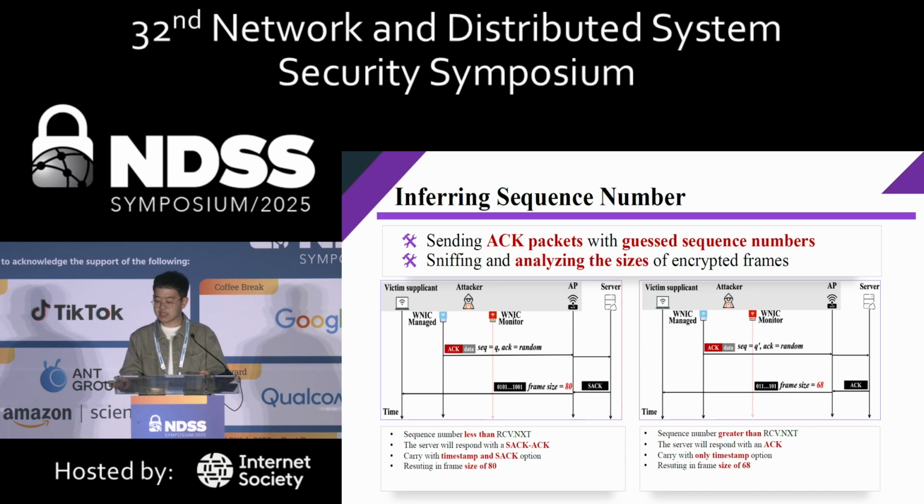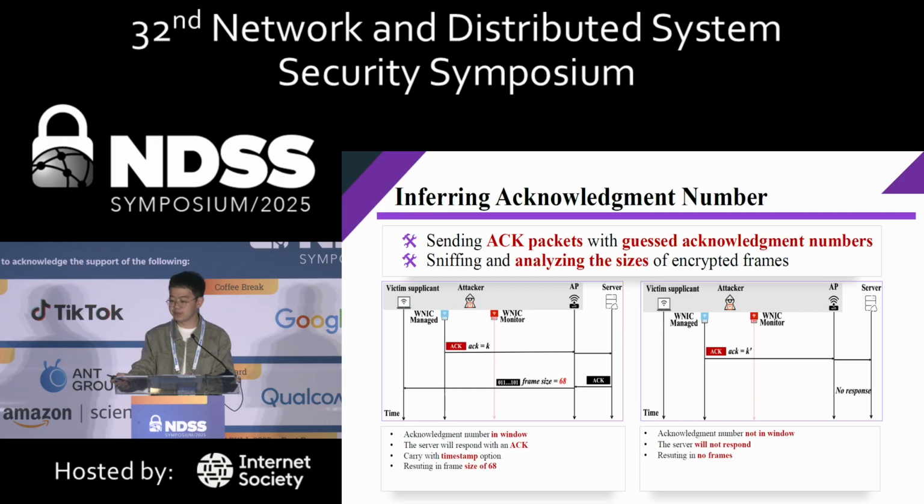If the sequence number is less than the exact sequence number of the victim TCP connection, the server will respond with a SACK ACK packet, and this packet will carry both the timestamp and SACK options, so the frame size would be 80. However, if the sequence number is greater than the exact sequence number, the server will just respond with an ACK packet, and it will only carry the timestamp option, so the frame size would be 68. So in this way, the attacker can divide and conquer the possible sequence number space and find the exact sequence number of the victim connection.